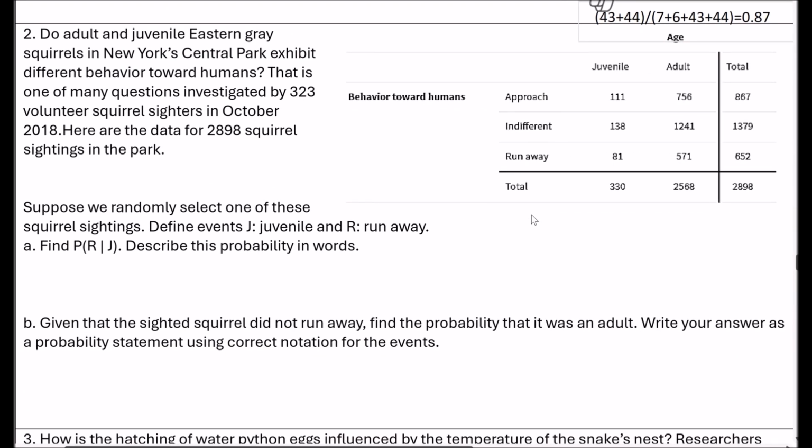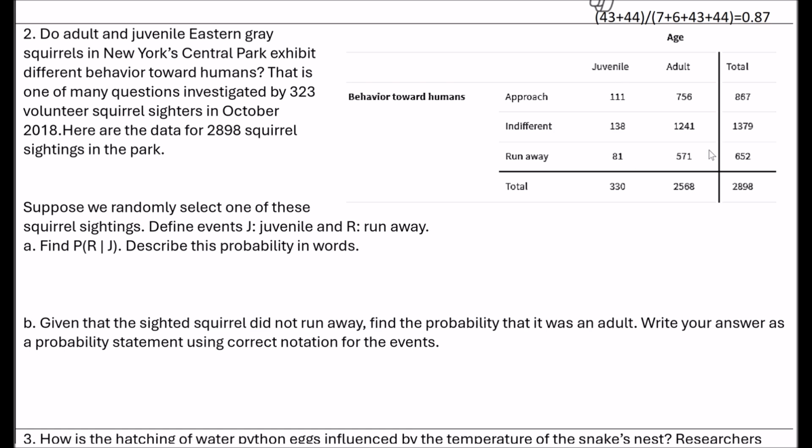So number two: do adult and juvenile eastern gray squirrels in New York Central Park exhibit different behavior toward humans? That's one of the many questions investigated by volunteer squirrel sighters in October of 2018. So you have some data on whether they approach the humans, are indifferent, or run away.